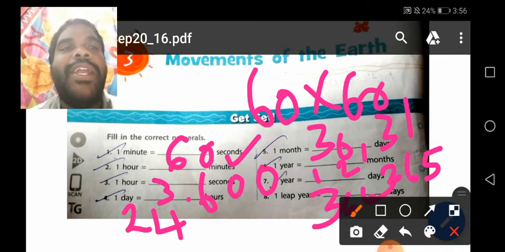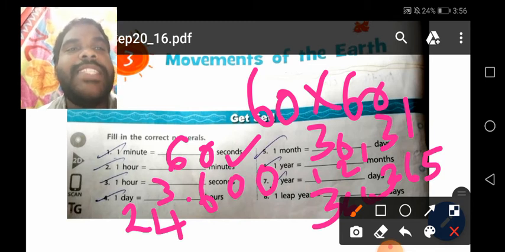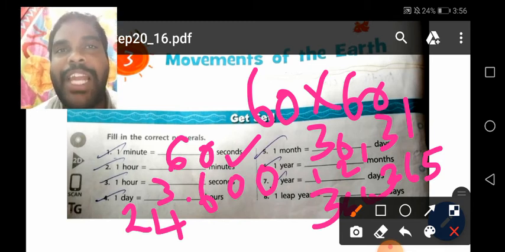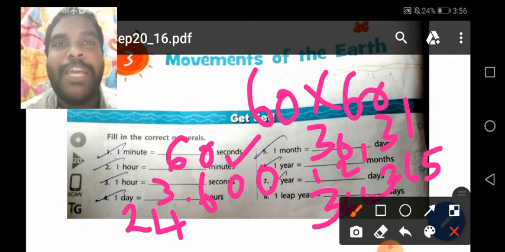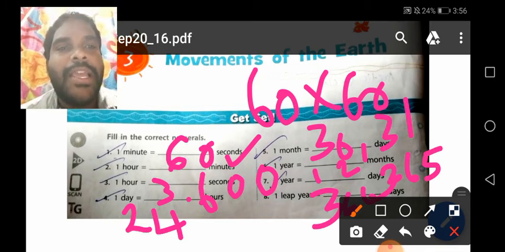1 year is how many days? 365. Understand, children? In a leap year, you know, the quarter days, each 1 day will be added every 4 years. That is called a leap year. A leap year means how many days? 366. It will be added in the month of February. 1 extra day, that is 29th February, is called a leap year. Understand, children? Yes. See, the next one is check points.